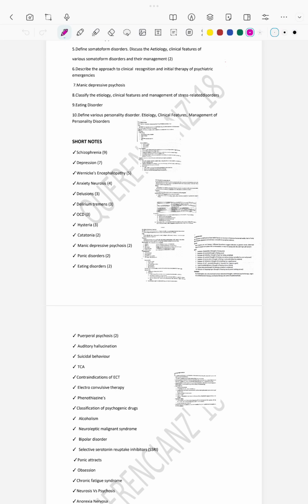Next one is OCD. OCD is an obsessive compulsive related disorder. So OCD includes only OCD? No. According to ICD-11, obsessive related disorders are much more in number. What are they?